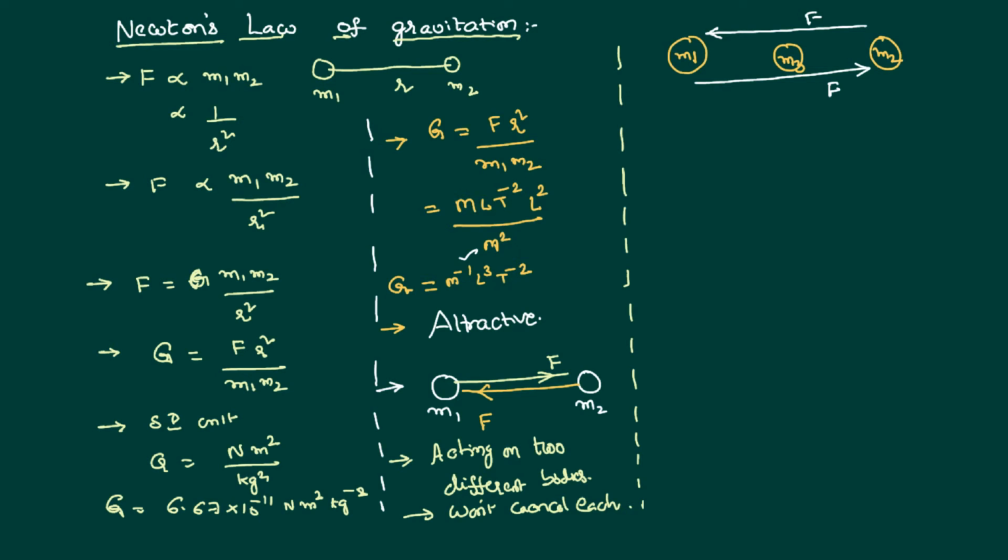But what extra happens now? On m1 there is a force of attraction due to m2. There will be a new force of attraction due to m3 also. Therefore there is more force acting on each body, but the force existing between any two bodies is not going to change because of the presence of a third body. Say you have a body m1, and another body m2.